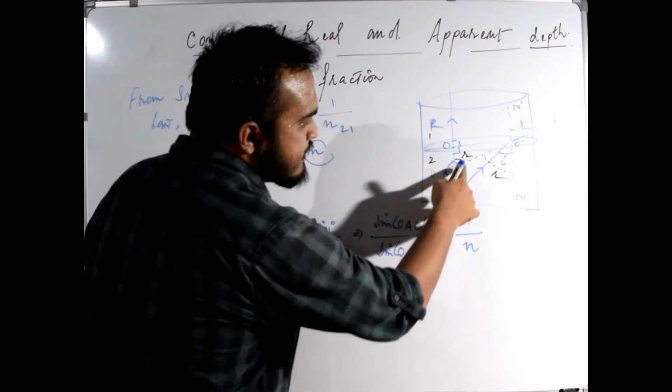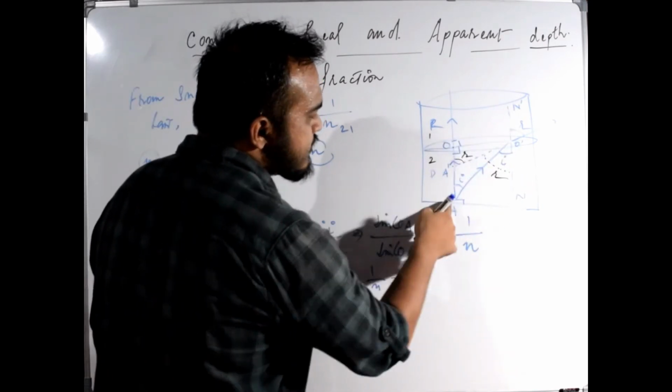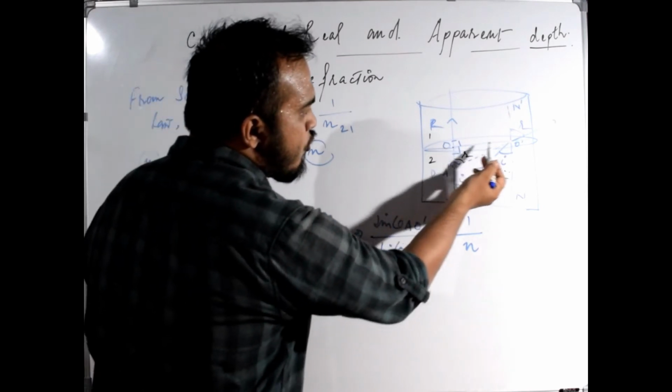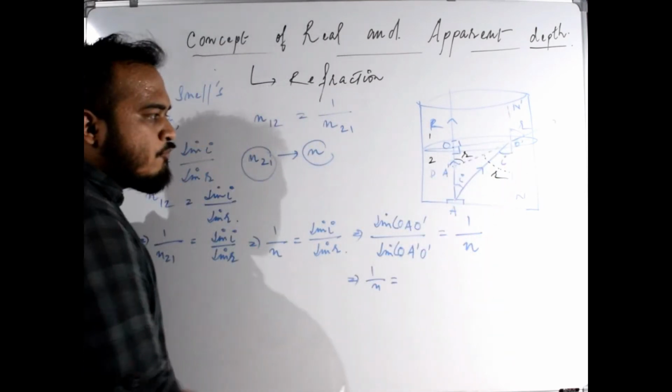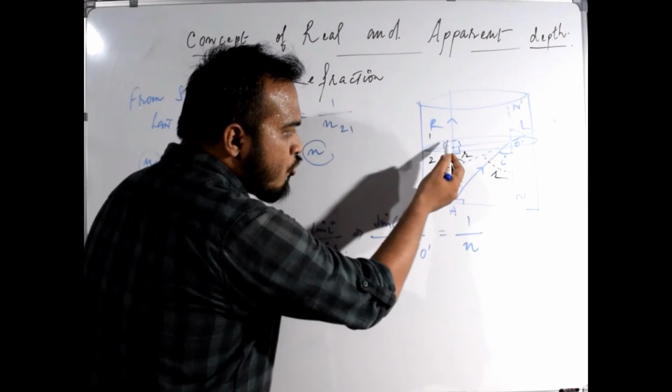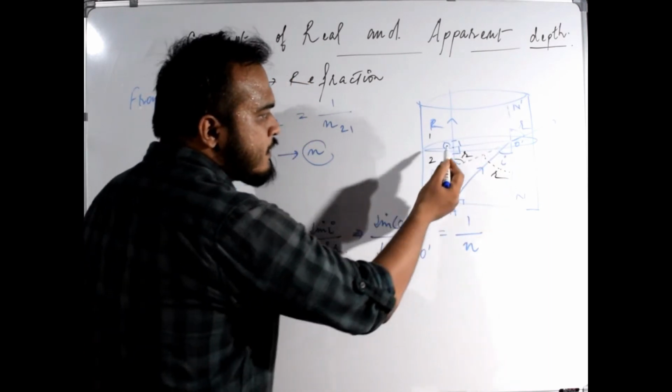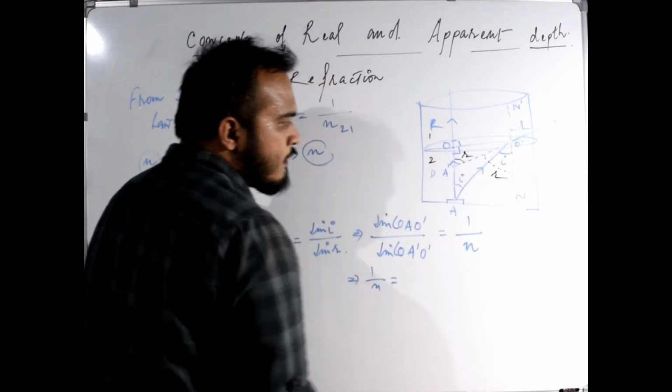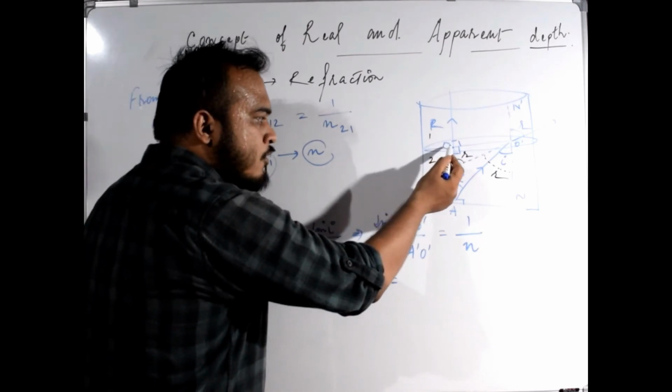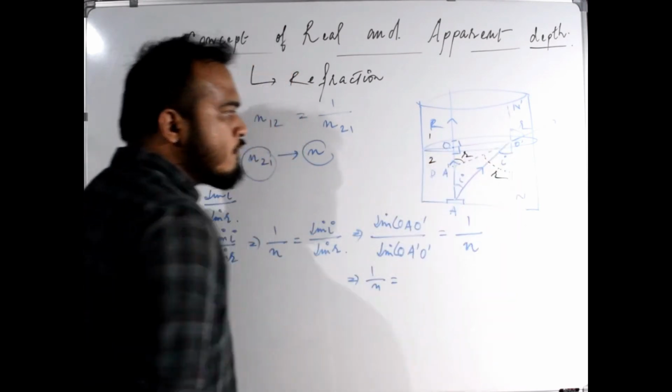If we see in the triangle OO dash A, if we take sine of angle OAO dash, what will we get?